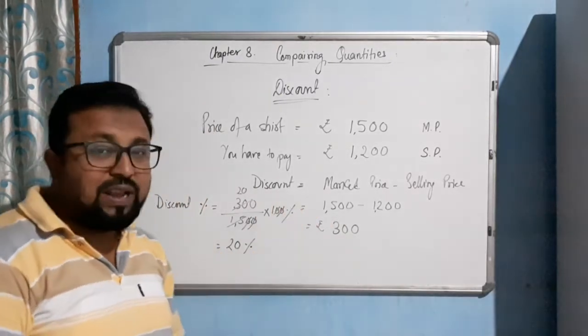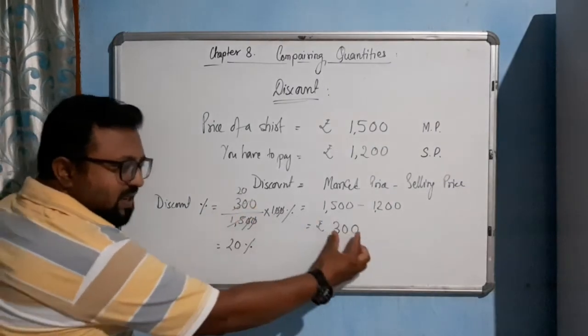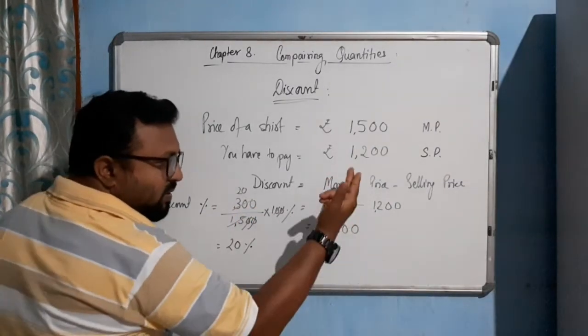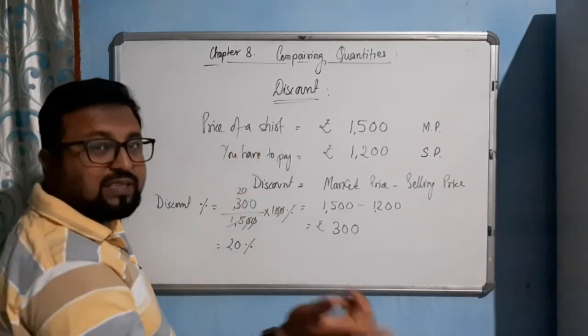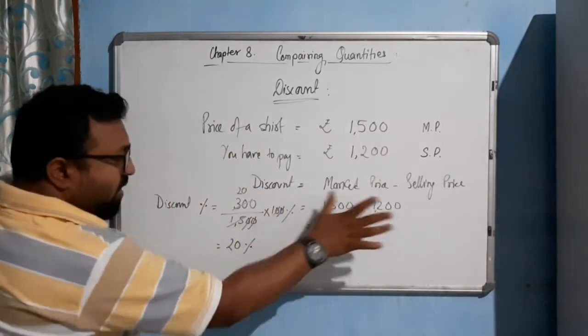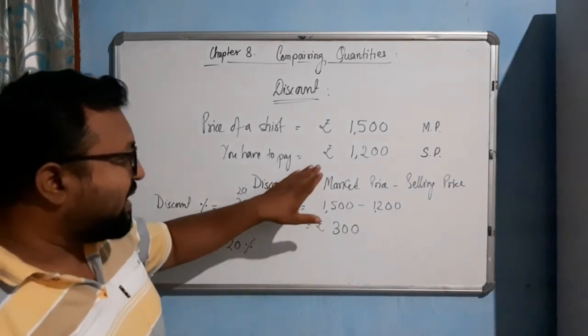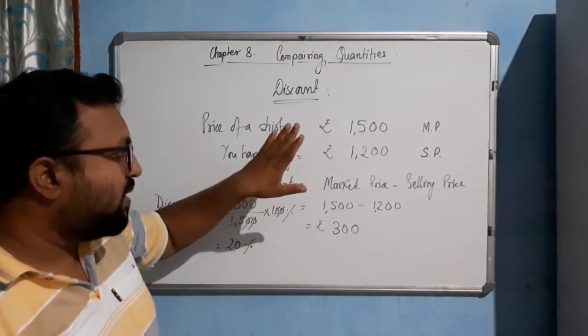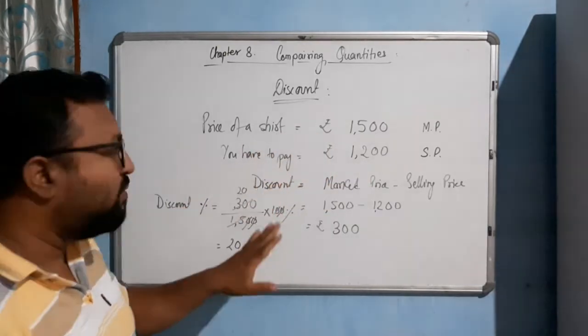And if somebody asks you what is the percentage of discount, you know the money you save, that is 300 rupees, the difference between the marked price and the selling price. You divide it by the marked price, the actual price of the shirt, into 100%. You are getting 20%. So we can say that the shopkeeper gave you 20% discount on this particular shirt. I hope you have understood.